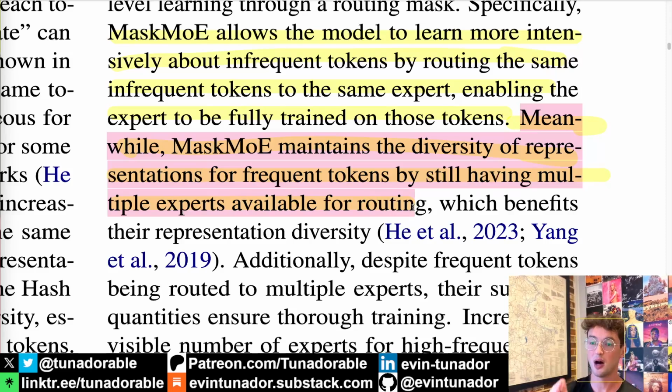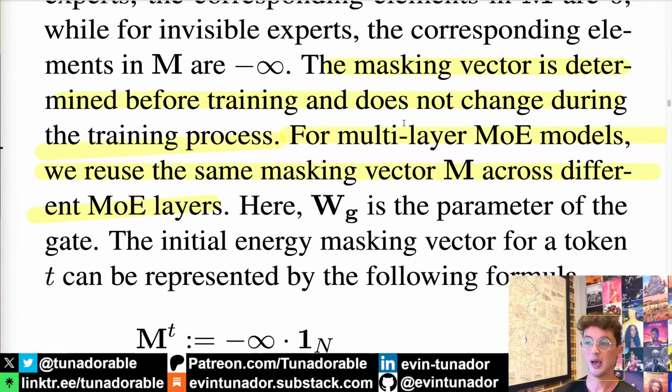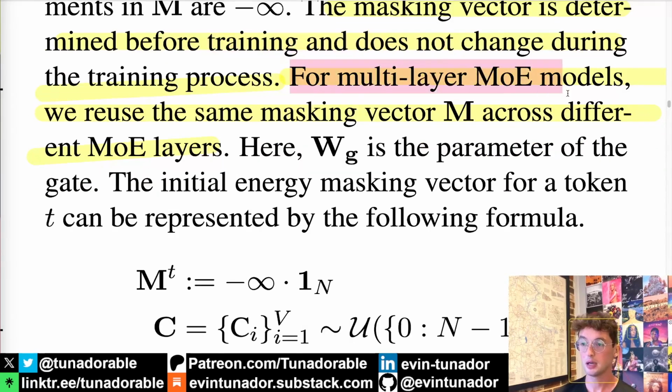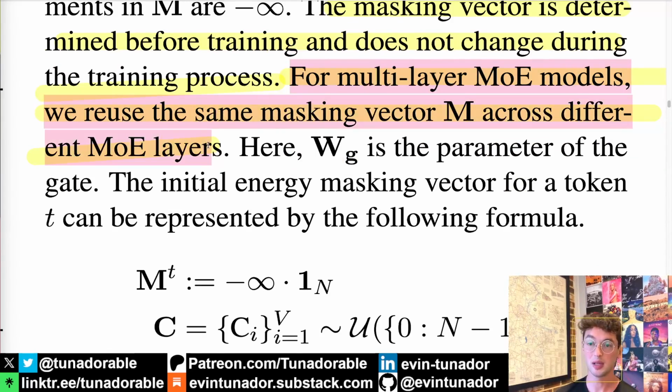So frequent tokens often get used in many different ways, and thus we still allow multiple experts access to them to reflect all of the different ways that those frequent tokens might be more likely to be used. To be clear, this masking vector is determined before training and does not change during the training process. Once it's masked, it is masked, as well as during inference. And for multi-layer MOE models in these experiments, they reuse the same masking vector across different MOE layers. I'd be curious to see what kind of experiments can be done with that changing over time and going different across layers, but I digress.